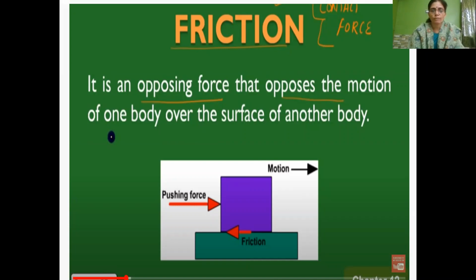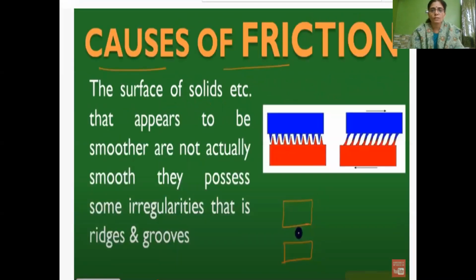That is, frictional force is an opposing force that opposes the motion of one body over the surface of another body which is in contact with it. It is a contact force. And what is the cause of friction? Friction is caused due to the surface of the objects. Even though the surfaces of objects appear smooth, they are not actually smooth. They possess some irregularities, which we call ridges and grooves.